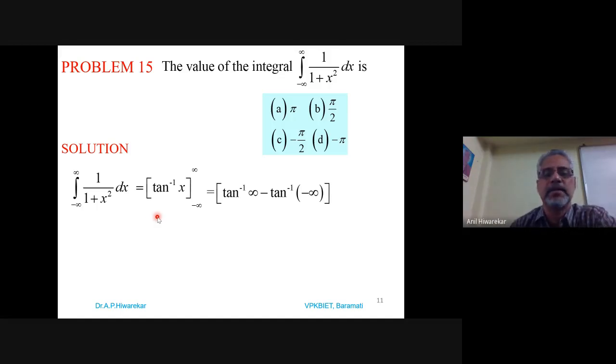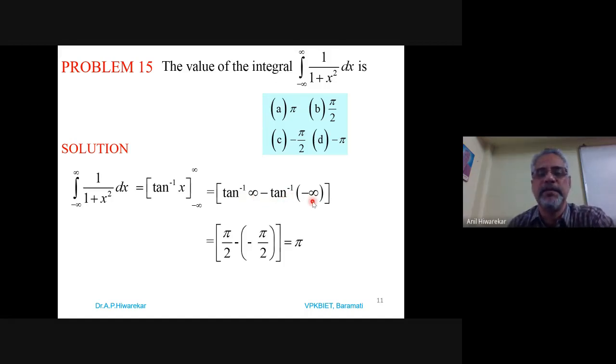So apply the limits. For the upper limit it is tan inverse of infinity. For the lower limit it is tan inverse of minus infinity. And we know tan inverse of infinity is pi by 2, and tan inverse of minus infinity is minus pi by 2. Then if you simplify this, it gives pi by 2 plus pi by 2, and that is pi. And I think option A over here is pi. So in this problem, the answer will be not D. I think it is A. Just check. Yes, the answer is A, not D.